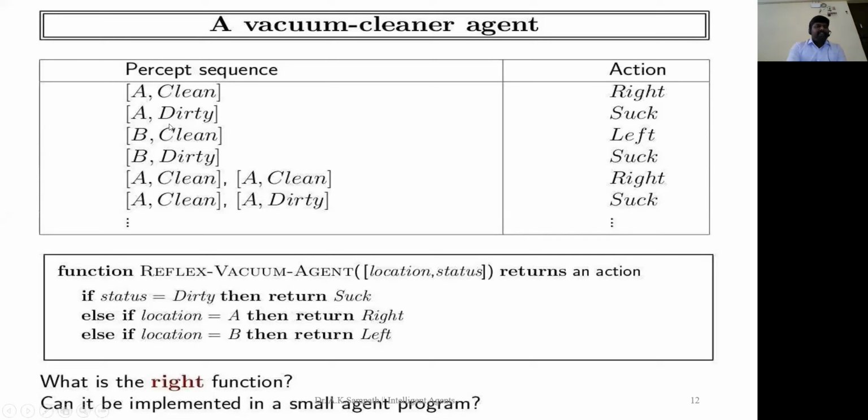Very similar to that, if room B is clean, the vacuum cleaner will automatically move in the left direction. If room B is dirty, it will try to clean it. By the way, there could be different combinations. Both the rooms might be clean or both might be dirty. In those cases, what kind of operation will be performed? So we can write the different states, as many as we require.